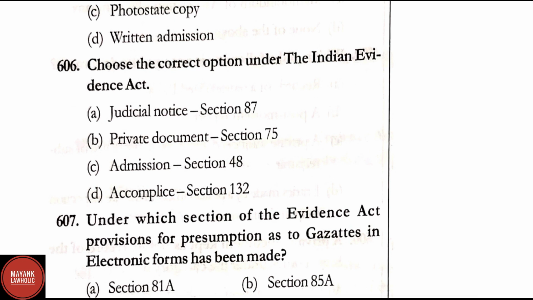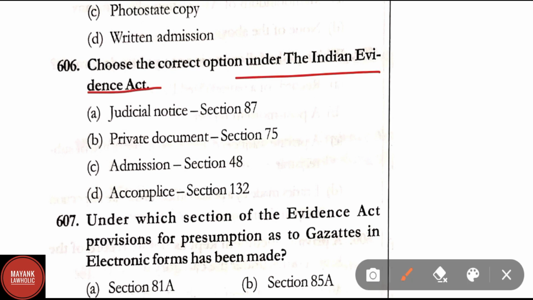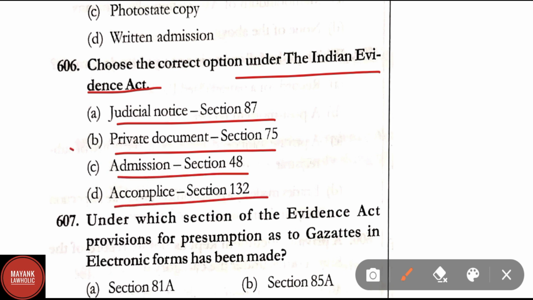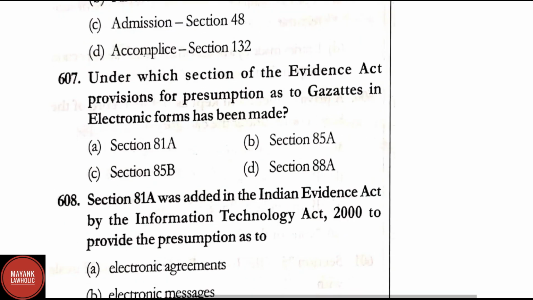Question number 606. Choose the correct option under the Indian Evidence Act. Judicial notice, section 87; private document, section 75; admission, section 48; accomplice, section 132. Here we have to choose the correct option. Correct answer here is option B, private document is in section 75.